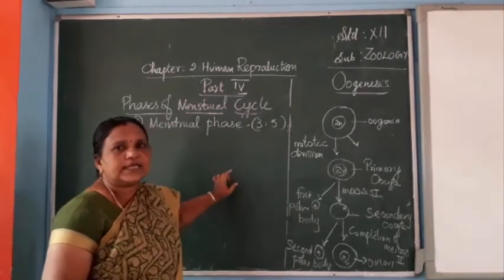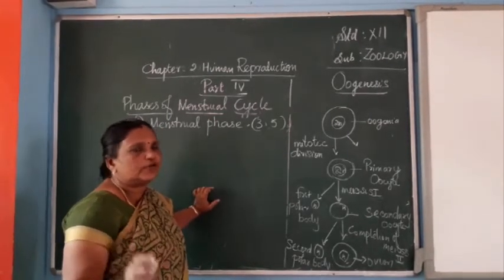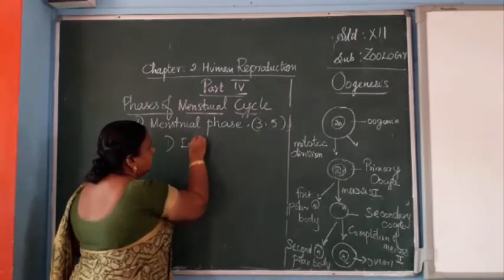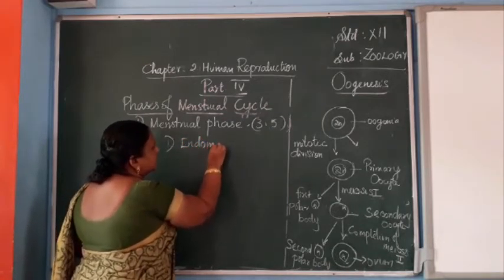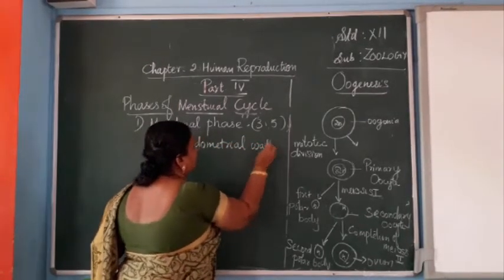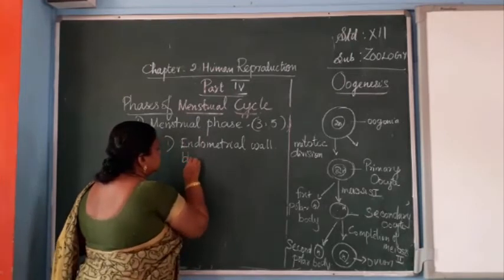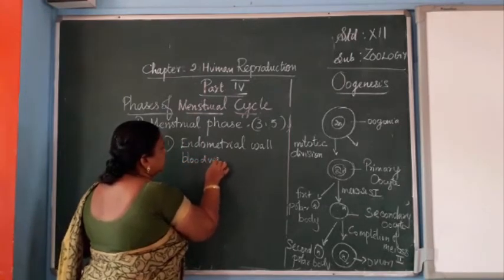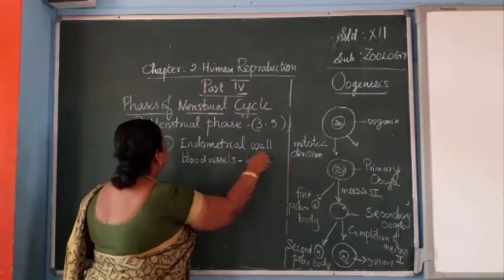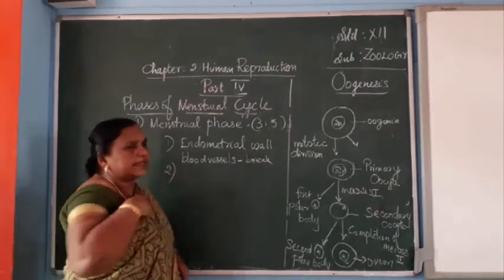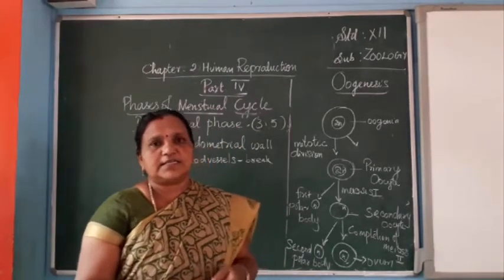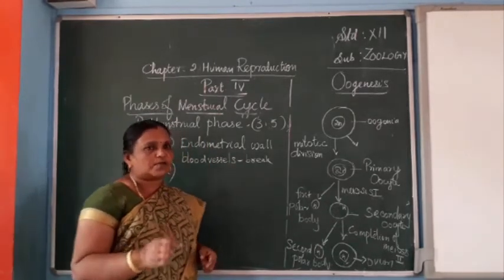First change is in the endometrium. The blood vessels in the endometrium will be opened, so the changes happen on the endometrial wall. Then the blood vessels break.